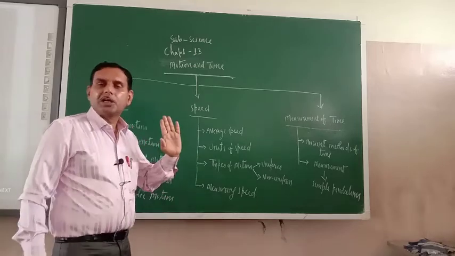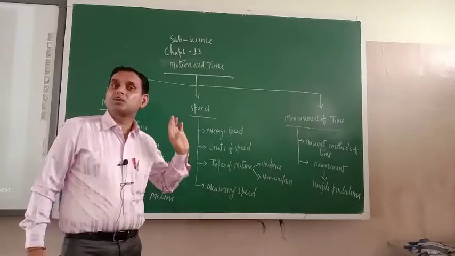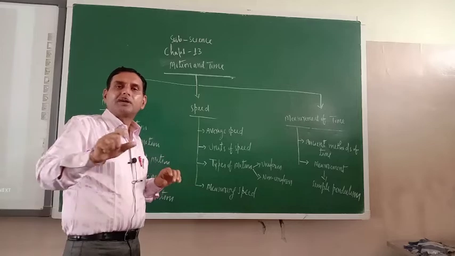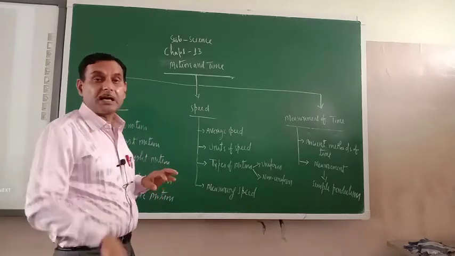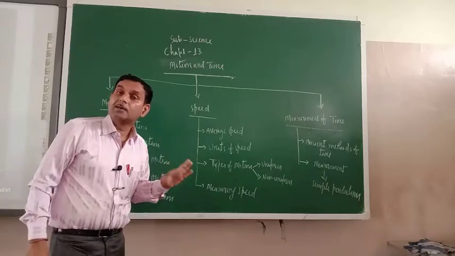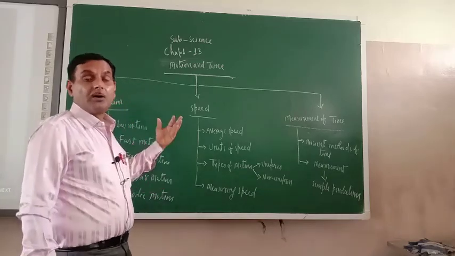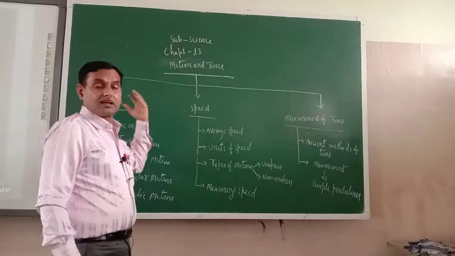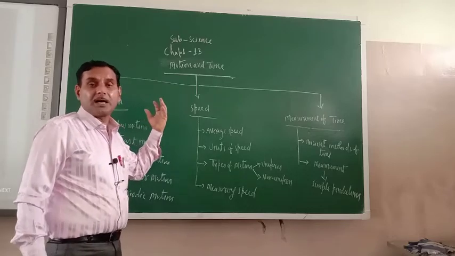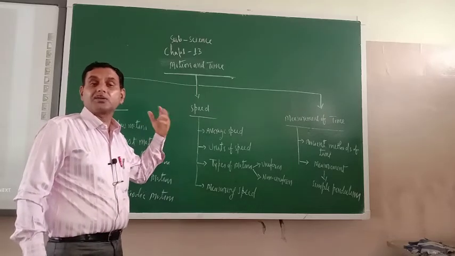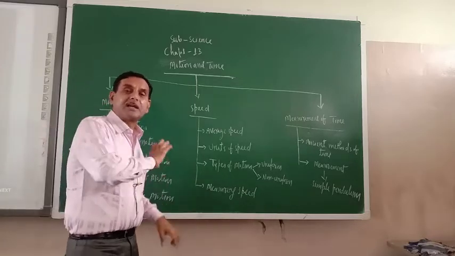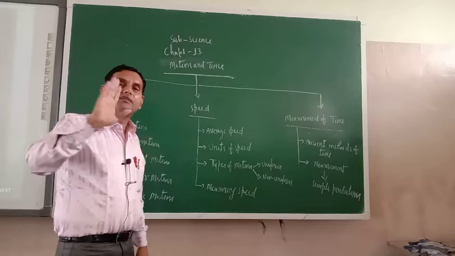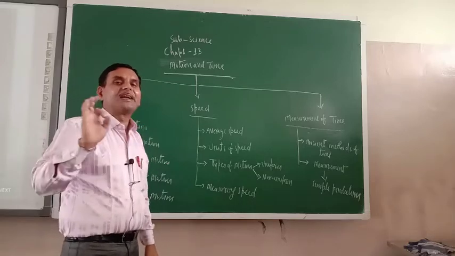Initially some chapters belonged to biology. Afterwards chapters like acids, bases and salts belonged to chemistry. Before this chapter was reproduction in plants, which also belonged to biology only. Now chapter number 13 onwards, whatever chapters you will have will be related to physics.